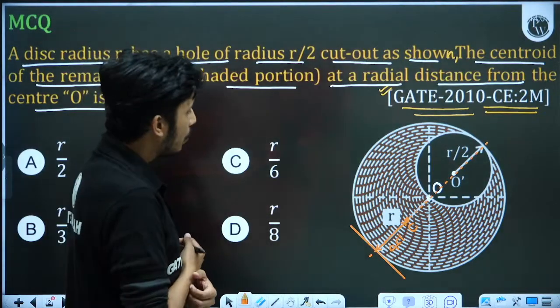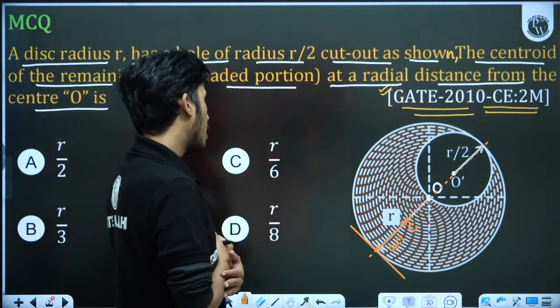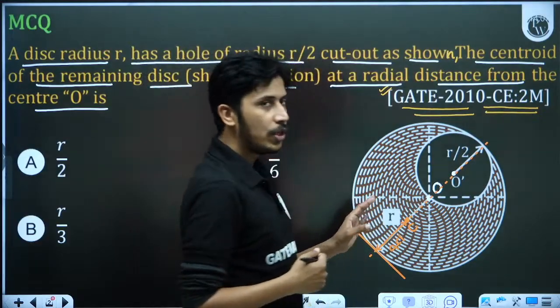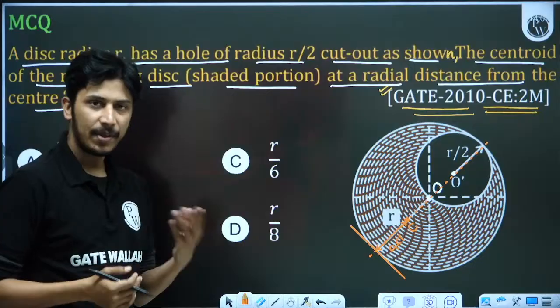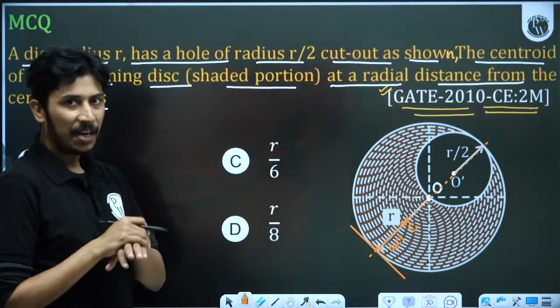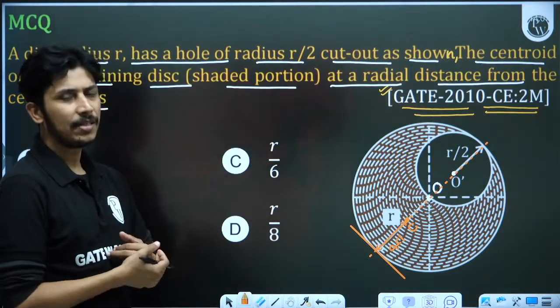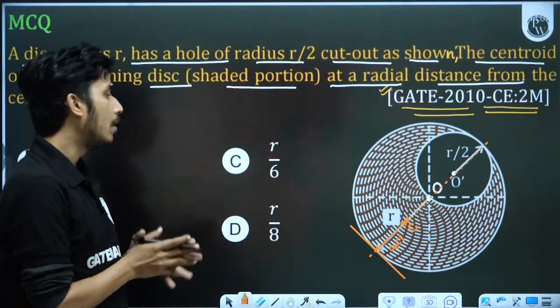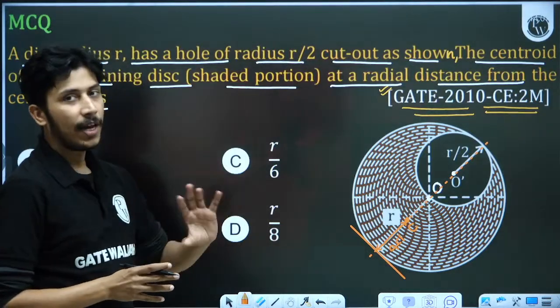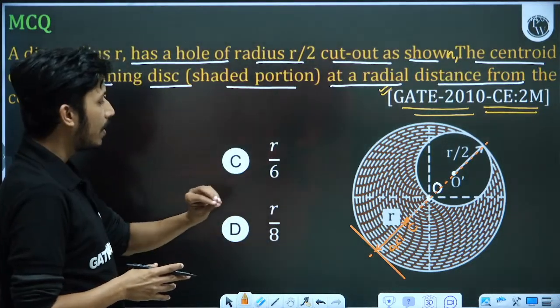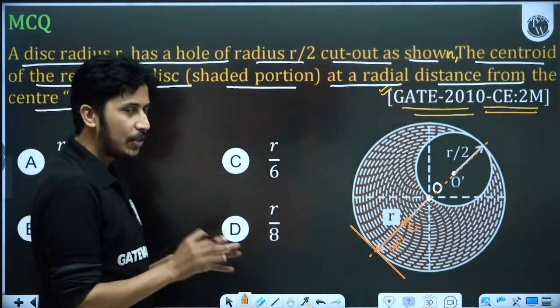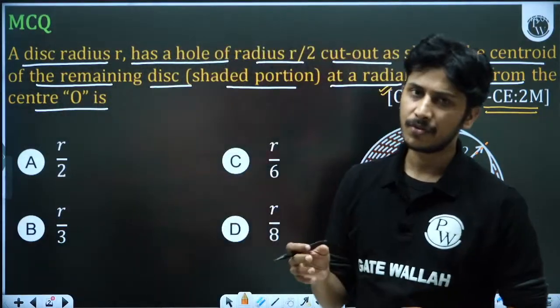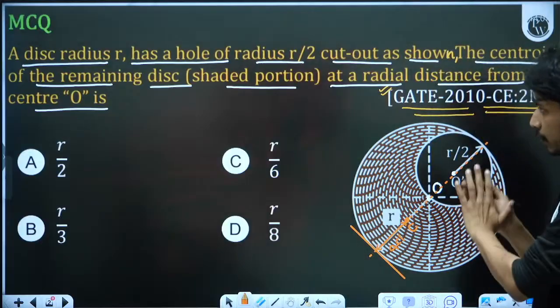So we can solve this question by two methods. One is the easy method, another is the direct method. Direct methods are generally typical, easy methods are generally long, but they are very simple. So first we will solve with the direct method, which will give you y bar directly, and then we will solve with the simple method. The simple method is very easy, but one step will be extra. So first you should solve this question.